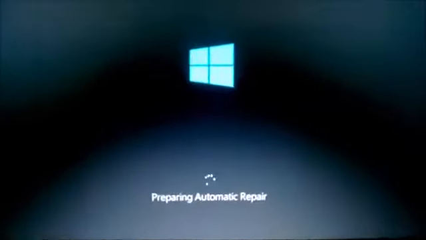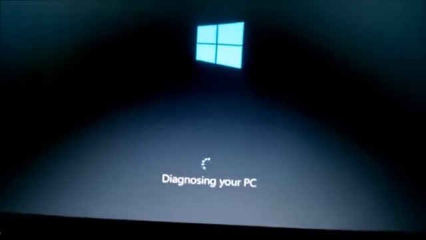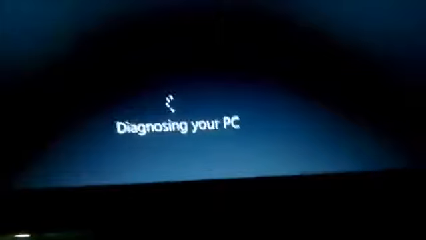And then diagnosing your PC. Okay, so sometime already.